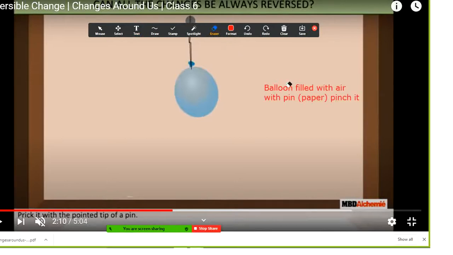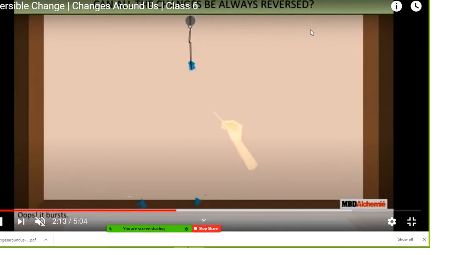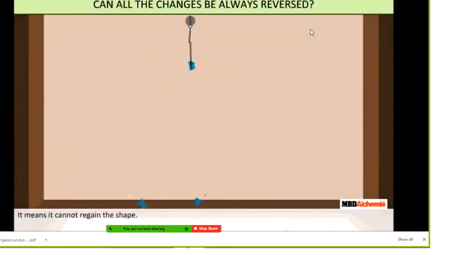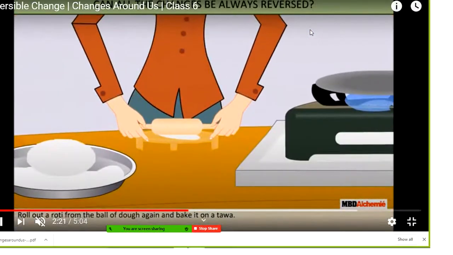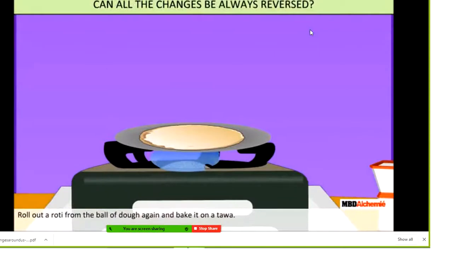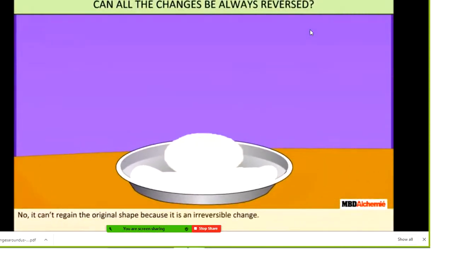So students, you have seen how things change and what is happening. This is an irreversible change, because you have pinched the balloon. It means that it cannot regain its shape. Roll out the roti from the ball of dough again and bake it on the tawa, and it is not going to come back into dough.